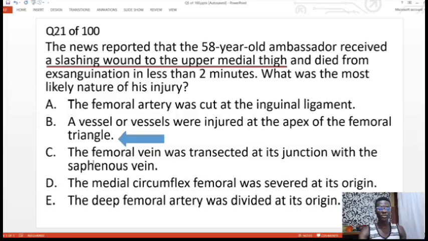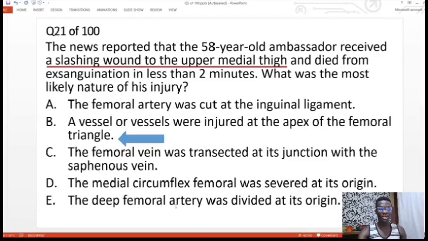Option C, the femoral vein was transected at the junction with the saphenous vein. The great saphenous vein drains into the femoral vein at the fossa ovalis, or the saphenous opening. Option D, the medial circumflex femoral was severed at its origin. The medial circumflex femoral artery branches from the profunda femoris artery, or the deep femoral artery, a few inches below the inguinal ligament, and then goes to supply the head and the neck of femur, and gives branches to the cruciate anastomosis and the trochanteric anastomosis.